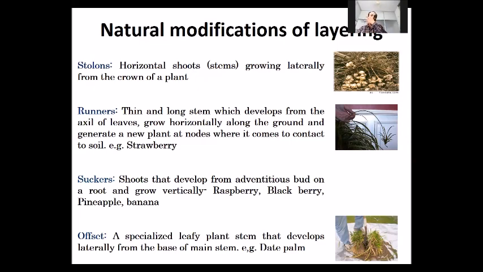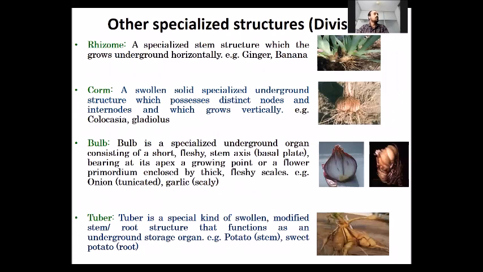Next. Now there are some special structures of the plants which can be used as propagating material also. First one is rhizome. Rhizome is a stem structure and it grows underground in a horizontal direction.